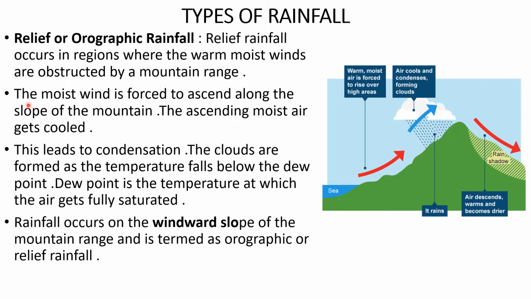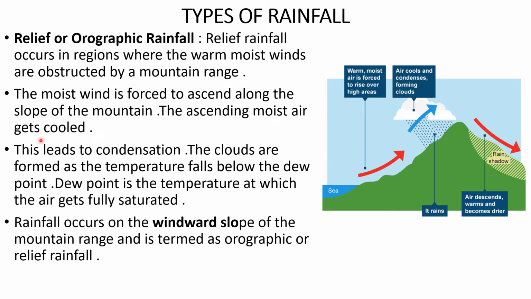When the warm moist winds are obstructed by a mountain range, this wind is forced to ascend along the slope of the mountain. So the moist wind ascends like this. This slope along which the moist wind ascends is called the windward slope.